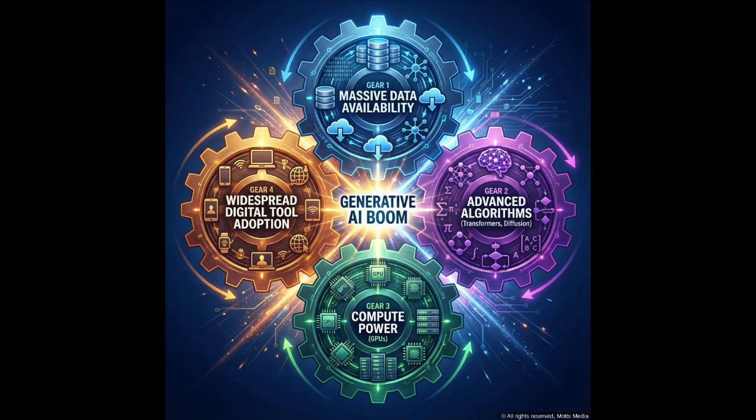Why is generative AI transforming industries now? This visual shows four interlocking gears representing the factors that align to create the AI boom. The first gear represents massive data availability from our increasingly digital world. The second represents advanced algorithms like transformers and diffusion models. The third represents unprecedented compute power from modern GPUs. The fourth represents widespread digital tool adoption across society. Where all four gears mesh together, a brilliant glow emerges labeled generative AI boom. No single factor alone could have triggered this revolution.